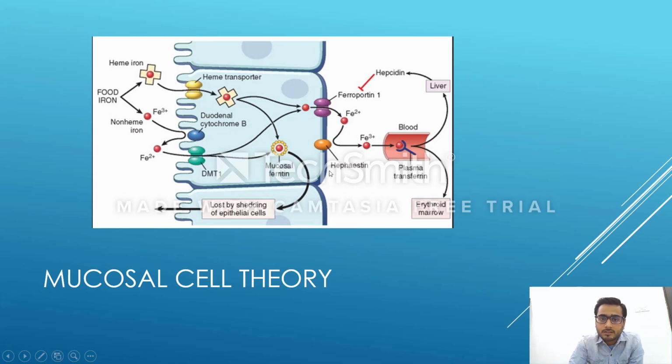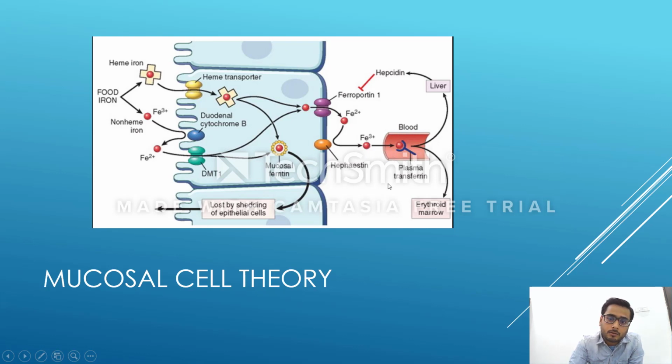Now we have another enzyme known as hephaestin. It oxidizes this Fe2+ again; it was a reduction there, this is the oxidation here, a redox reaction basically. The Fe2+ gets oxidized to Fe3+ by hephaestin. Now this Fe3+ gets into the blood and binds to plasma transferrin.